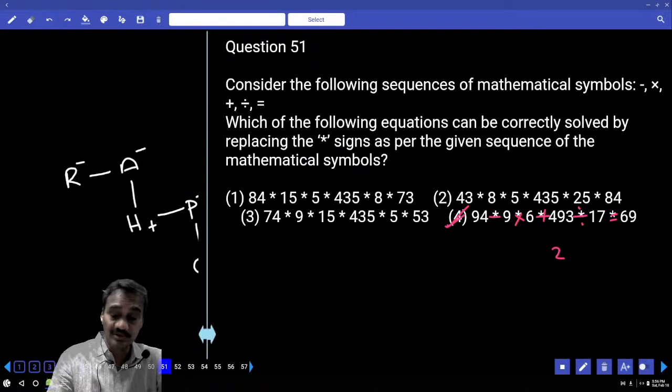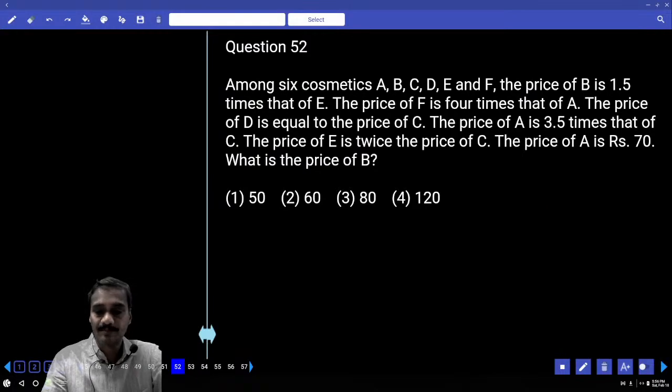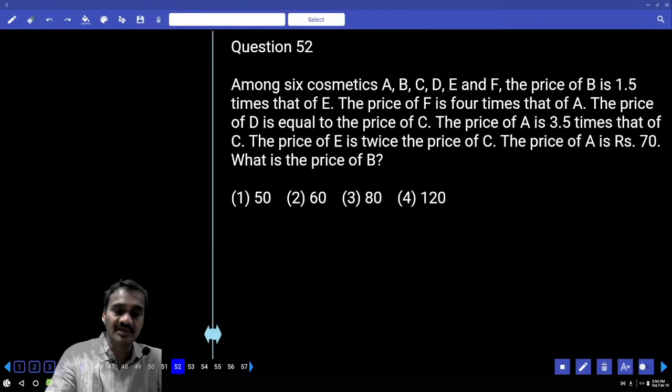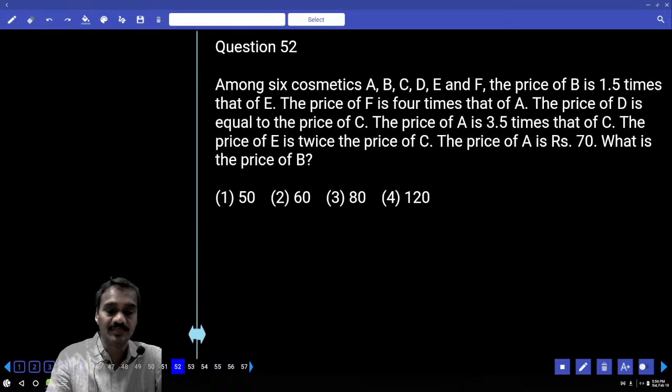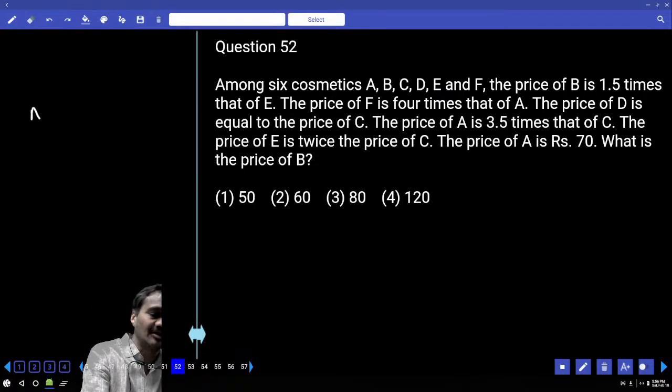Then coming to this 52. Now in this 52, among 6 friends and 6 cosmetics, the price of B is 1.5 times that of E. The price of F is 4 times that of E, and the price of D is equal to the price of C. Then tell me what is the next one we have. We need to take A, B, C, D, E, and F.